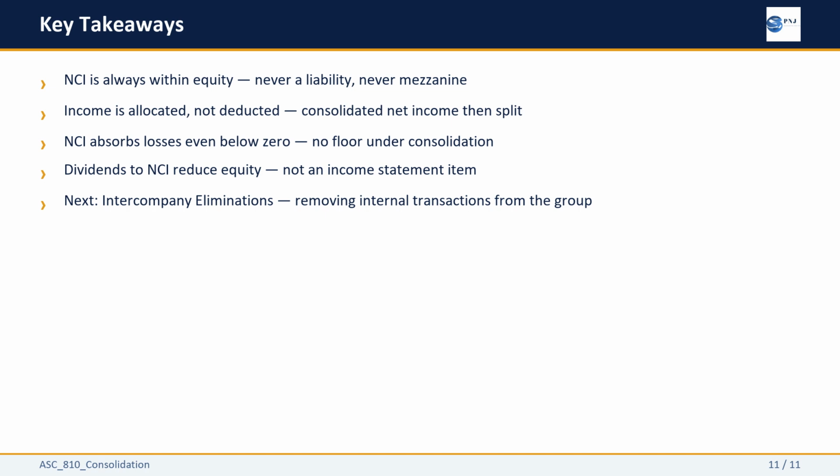Dividends to NCI reduce the equity balance without touching the income statement. And ownership changes that do not involve loss of control are equity transactions with no income statement impact. In the next section, we tackle intercompany eliminations, how to remove all the transactions that happened inside the group before consolidation is complete. Thank you for completing this section on non-controlling interests.